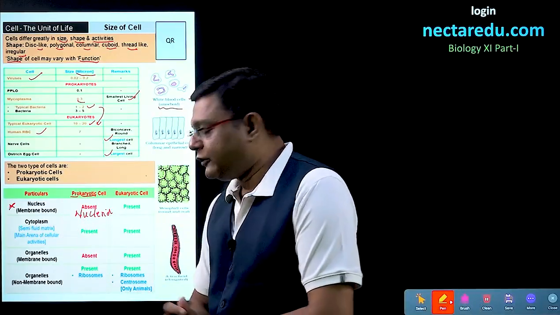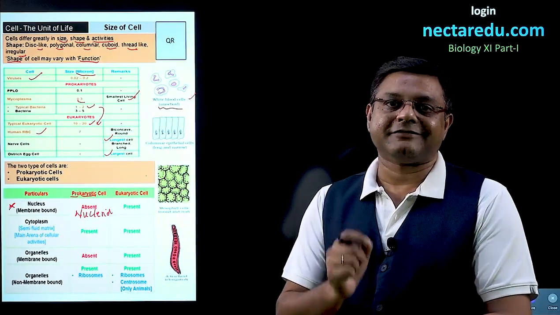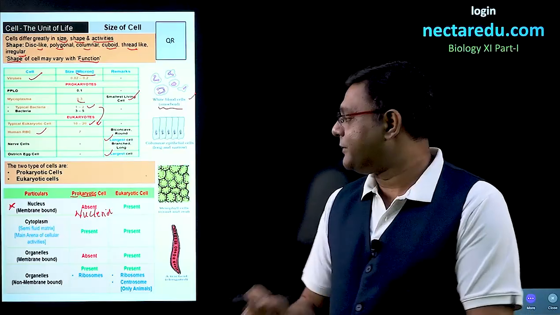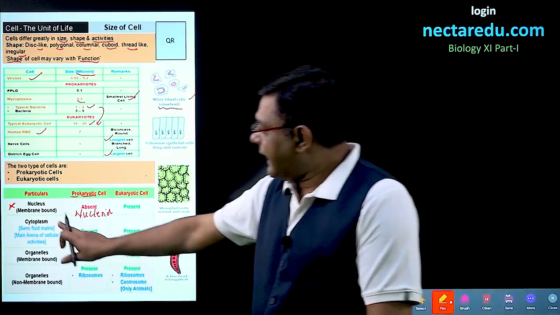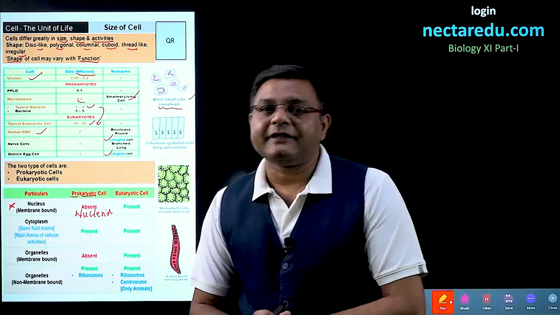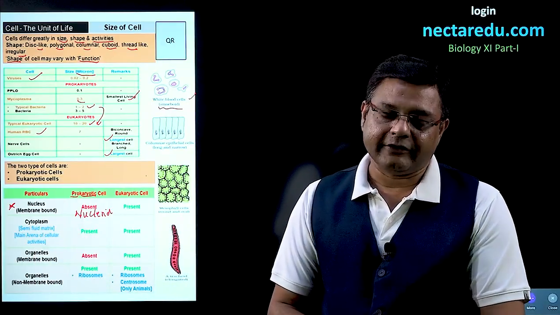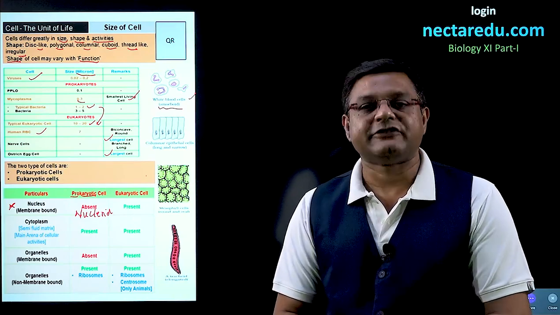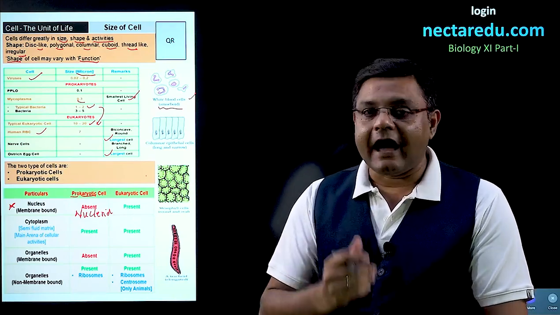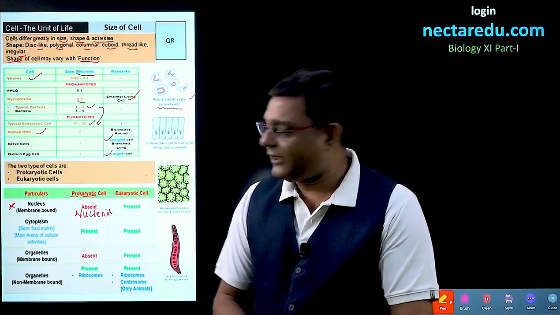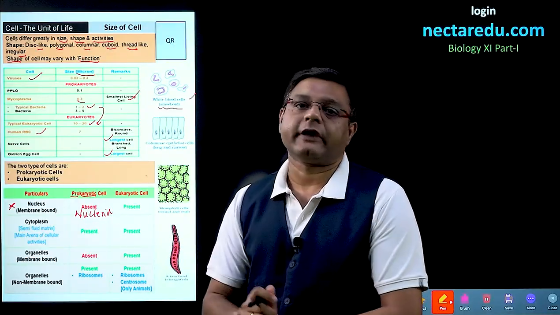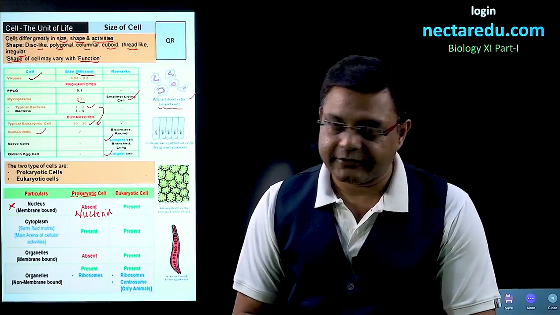Second, we talk about cytoplasm. Cytoplasm is a semi-fluid matrix. It will be present in the prokaryotic cell as well as the eukaryotic cell. Cytoplasm can be said to be the main arena of cellular activities. So, all the chemical reactions which are happening in a cell, where are these chemical reactions happening? These happen in the cytoplasm, and that is why both prokaryotic and eukaryotic cells have it.